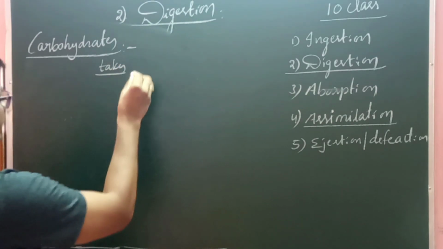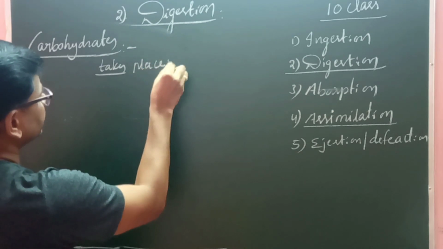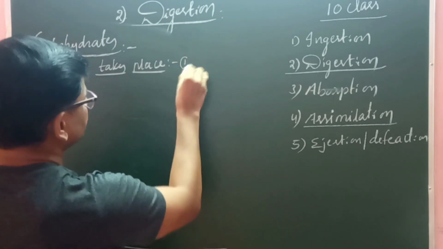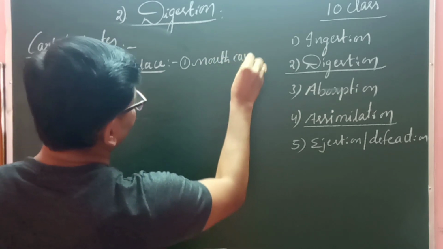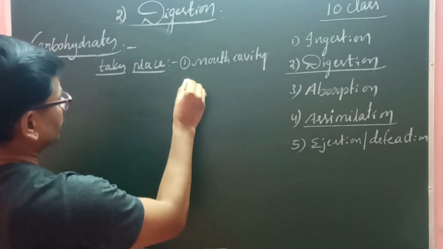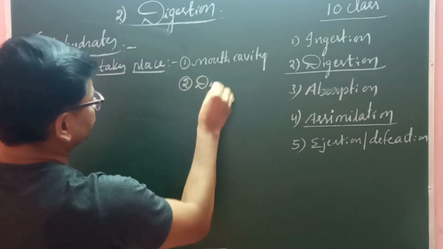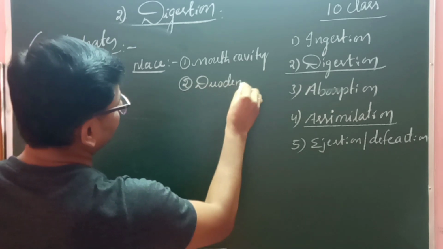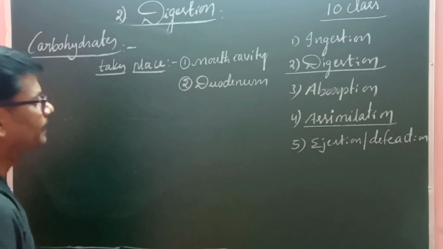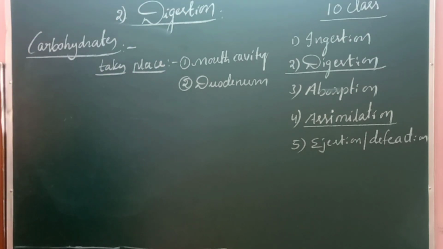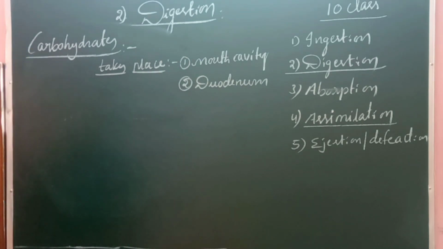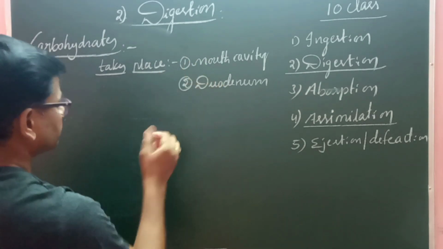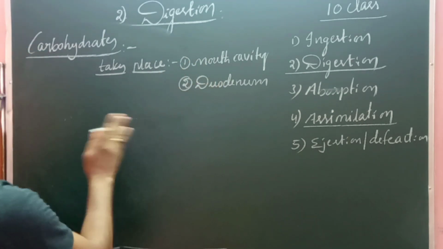Carbohydrate digestion takes place in one, the mouth cavity, and two, the duodenum, that is, the small intestine, right? So only in these two places does carbohydrate digestion take place. We will see the reason why carbohydrates are not digested in the stomach when we come to the stomach.